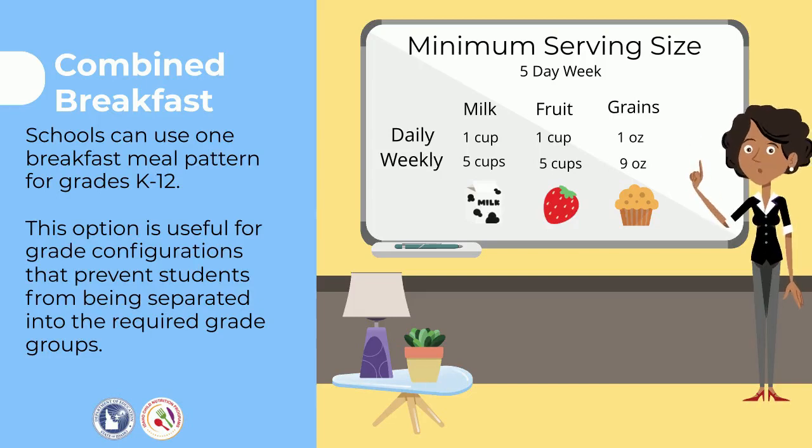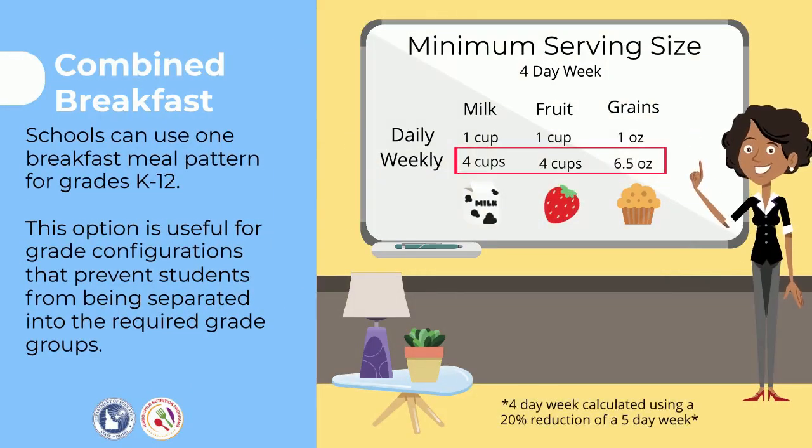For a 5-day week, both milk and fruit have a minimum daily serving of 1 cup and a minimum weekly serving of 5 cups. The minimum daily serving for grains is 1 ounce equivalent, and the weekly minimum is 9 ounce equivalents. For a 4-day week, the weekly minimums for milk and fruit decrease to 4 cups, and the weekly minimum for grains decreases to 6.5 ounce equivalents.